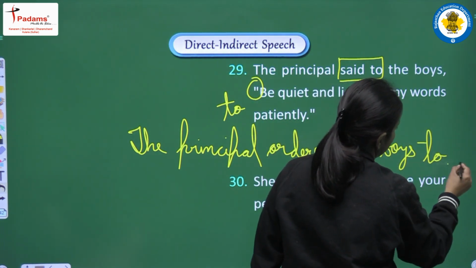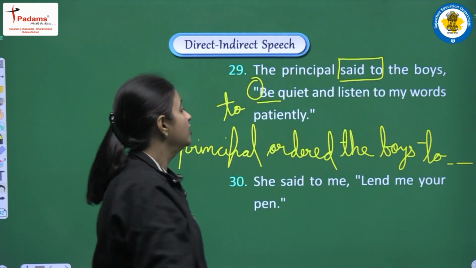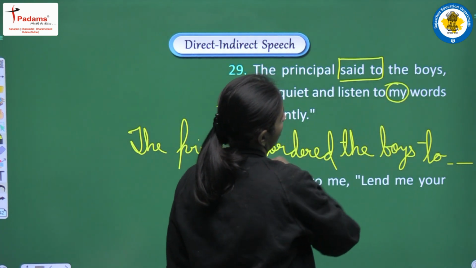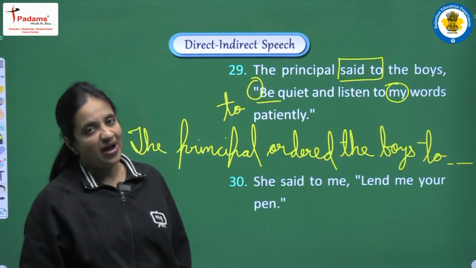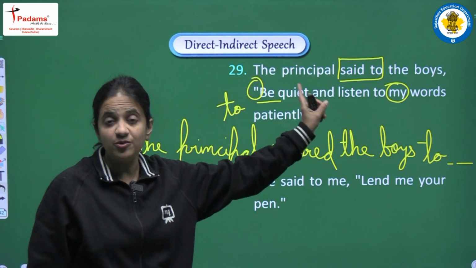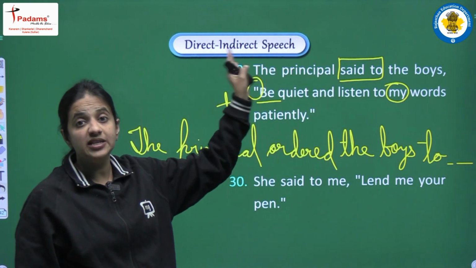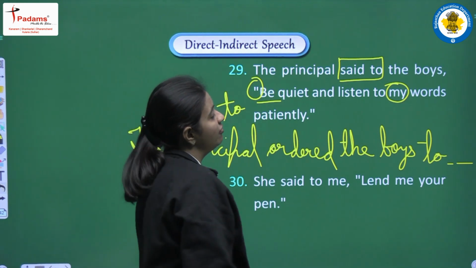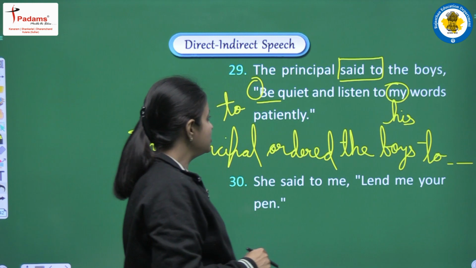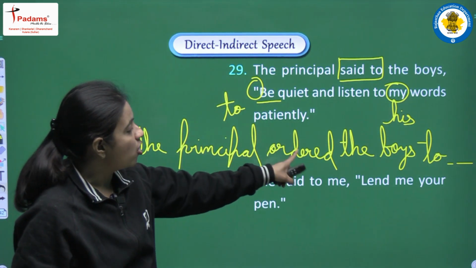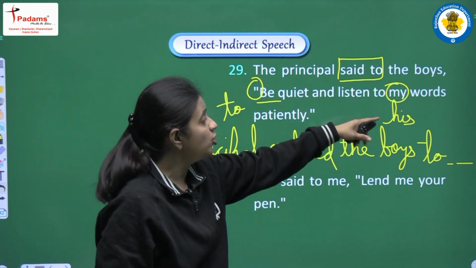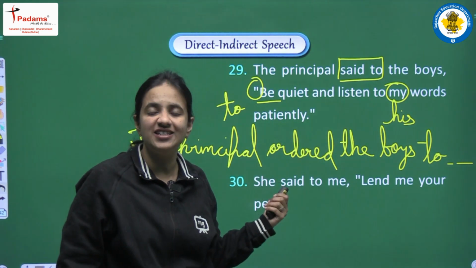To, and after to we have to continue with be, to be quiet and listen to. Okay, we are having one pronoun here, that is my. So my will be converted according to the subject because it's a first person pronoun. Subject, we are having the principal. So for principal we will convert my into his. So the complete sentence will be, the principal ordered the boys to be quiet and listen to his words patiently.